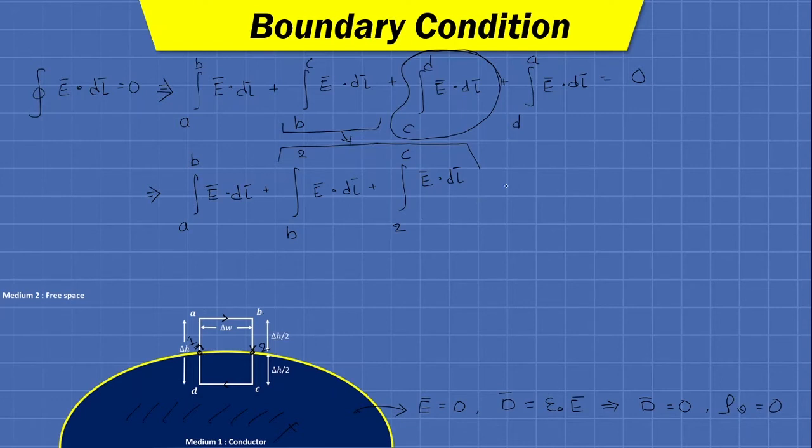Okay, and again this term also, from D to A, we can divide into 2 terms. So first we will travel from D to point 1 E bar dot dl bar plus integration from point 1 to point A E bar dot dl bar. Now why have we divided these two terms into two different terms?